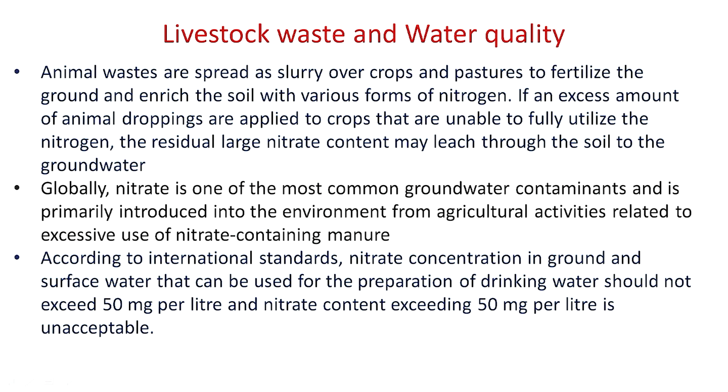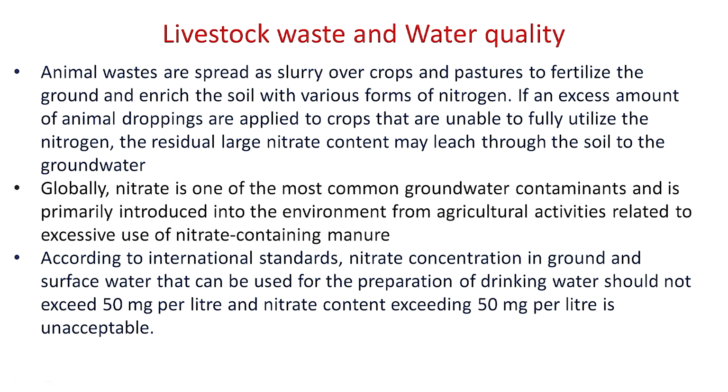As we know, the most traditional way of handling animal waste is applying it on the agriculture field to fertilize the soil with different types of macro and primary plant nutrients. When this manure is applied in excess beyond the capacity of plant requirement, the excess nutrient may leach off to the nearby water body, mostly in the case of nitrogen.